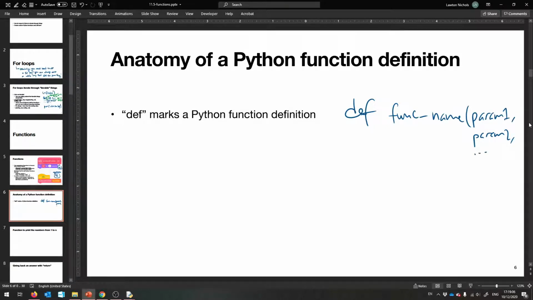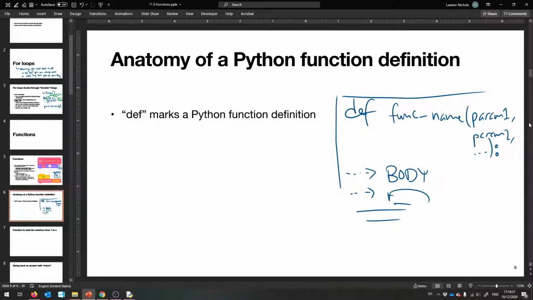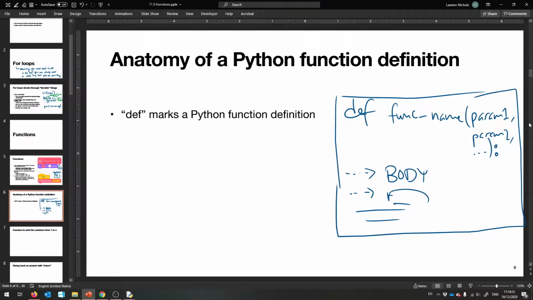And then you close that off, and then you put a colon, just like a while loop, just like a for loop. And then you tab over, and you give the body, okay? And that's a chunk of a function definition, okay? And you can have a bunch of lines, and if they're all tabbed over, of course, that makes your function.